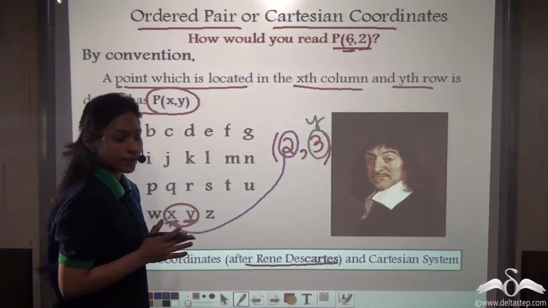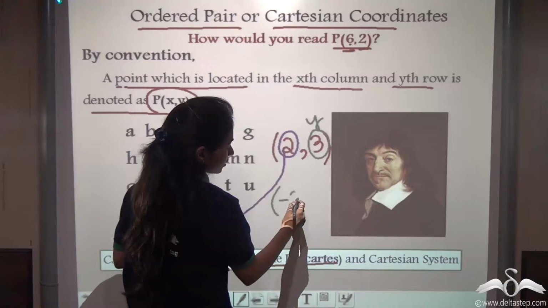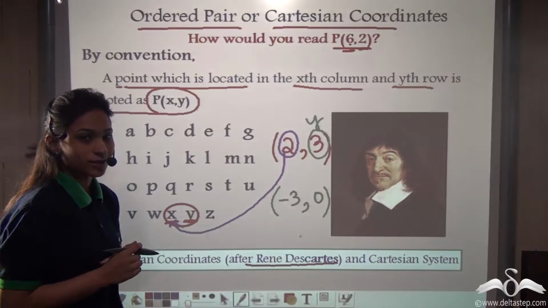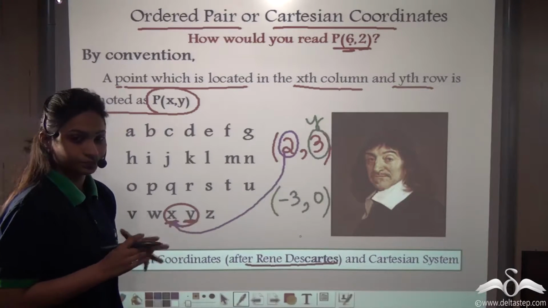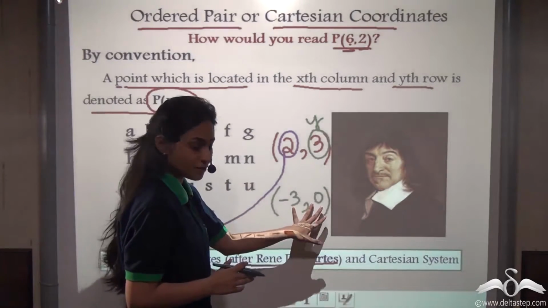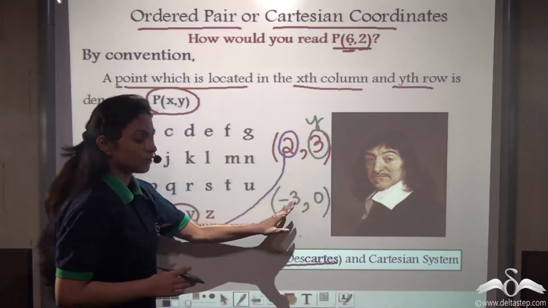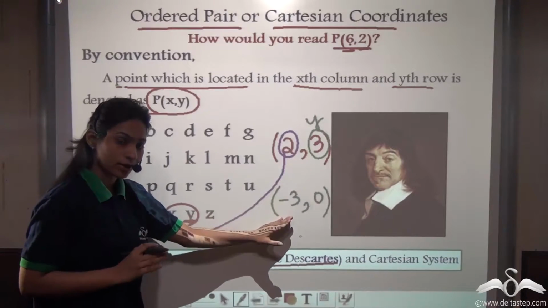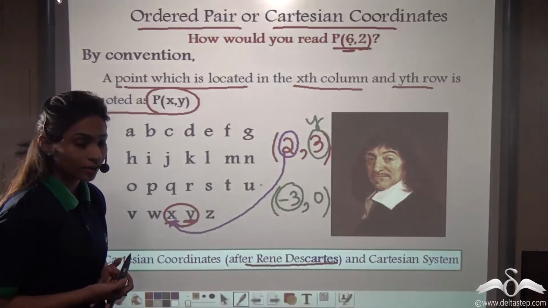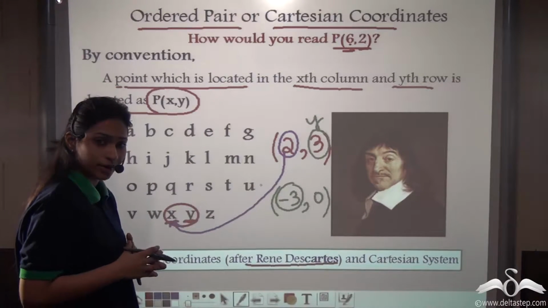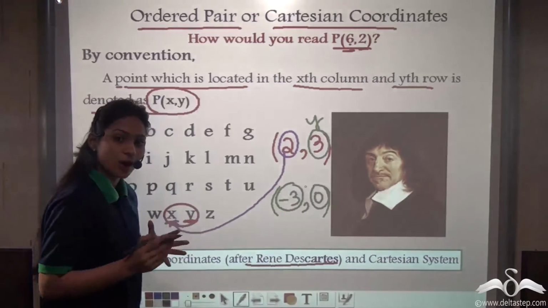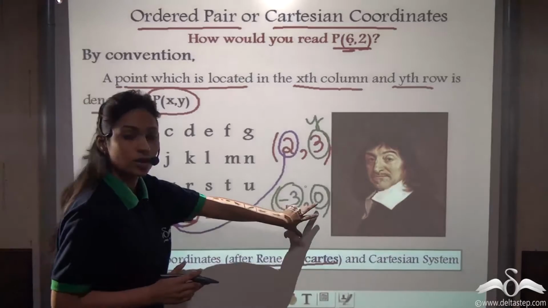So, let's take another example, say (-3, 0). Now tell me which one is the x coordinate or the y coordinate here. Well, again you can see this is a pair of coordinates. We are having a pair of numbers here. Now the first one always denotes the x coordinate. So -3 will be the x coordinate. What about the y coordinate? Do we have no y coordinate here? Well, no. The 0 will be denoted as the y coordinate. So this is how we read coordinates.